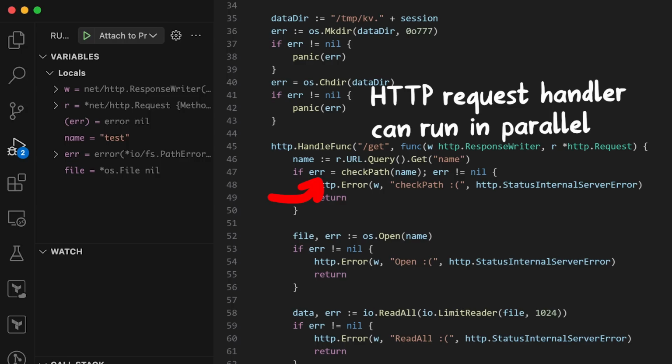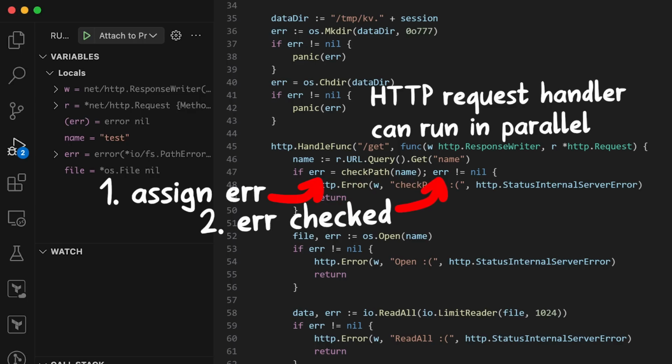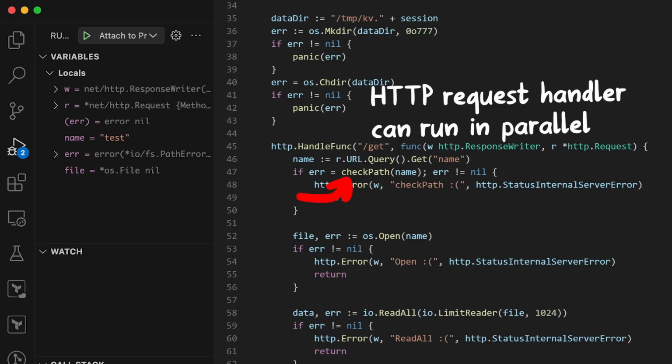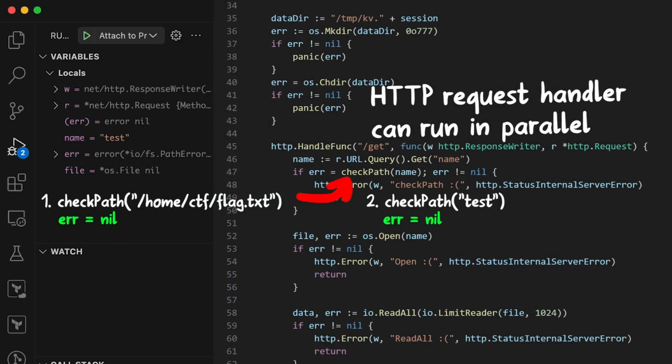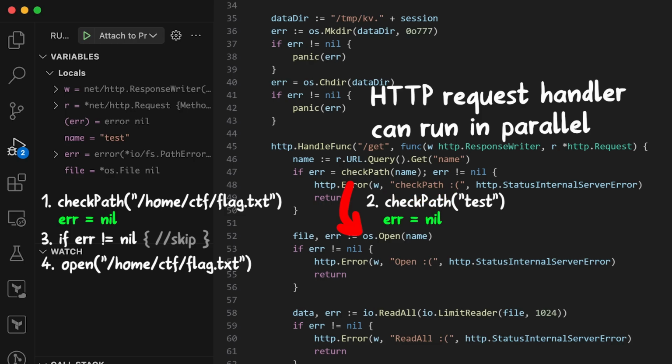And if you look closely, you can see that the check is done in two steps. First, the error variable is assigned and then it's checked. So what if the check path is called with flag.txt? It sets the error variable as expected, but then in parallel, another request sets the error back to nil. Then this check would pass, allowing you to read flag.txt. So that is what it was. It's a Go race condition.